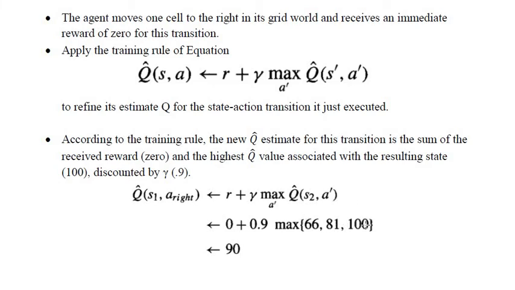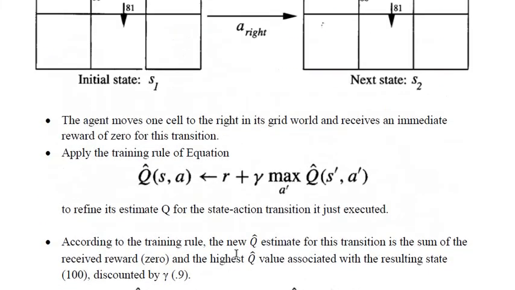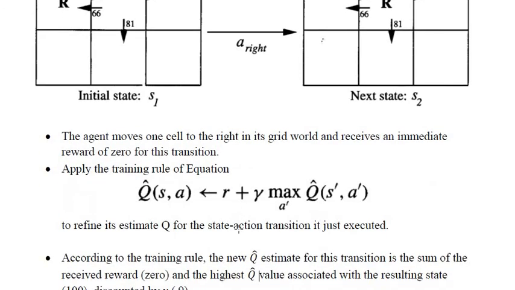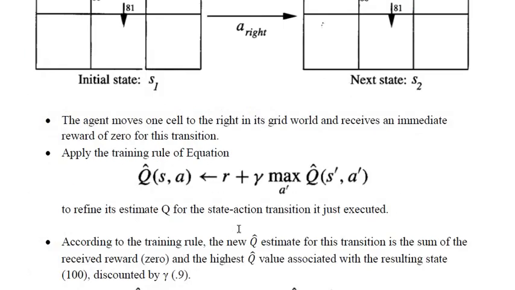Out of this, which is maximum? 100 is maximum. So 100 into 0.9 becomes 90. Hence the value is 90 over here. Whichever is moving towards the right, its value is 90. If we start from this state and we want to move towards the right, then the state is this. In this state we have 3 values, 100, 81 and 66. Out of this, 100 is the maximum value. The gamma value, the discount factor, they have taken as 0.9, and applying this formula you get the result as 90, and the value is changed to 90.